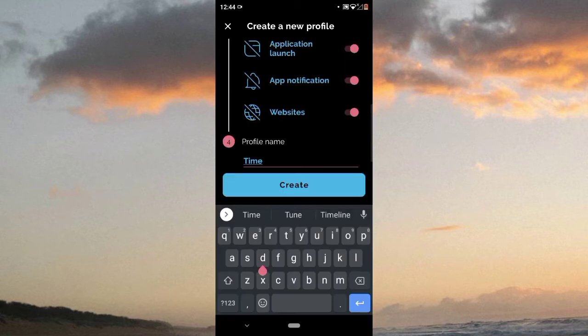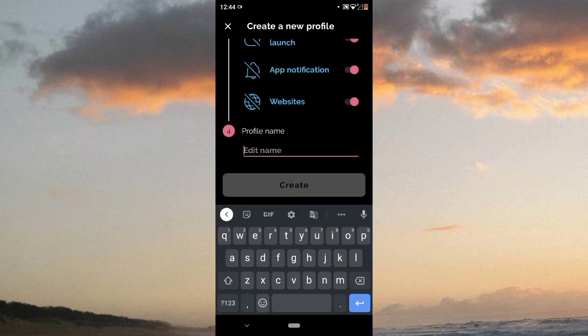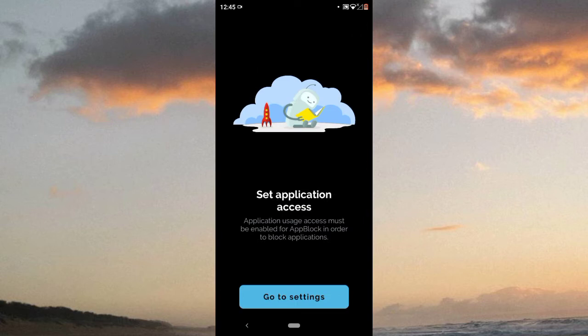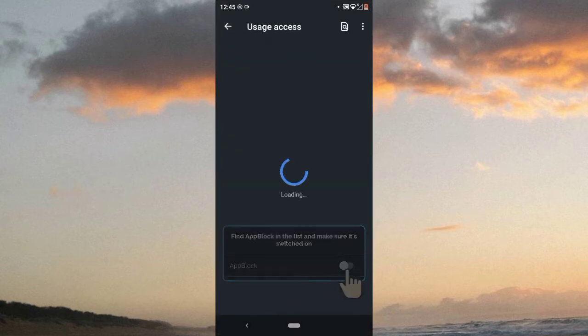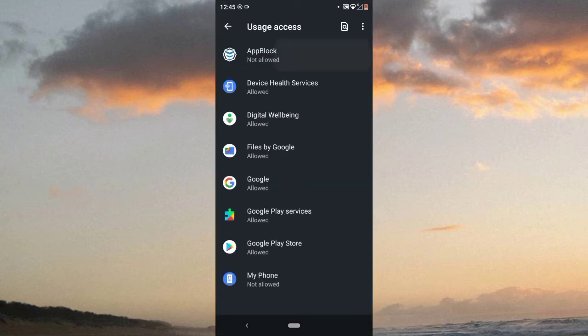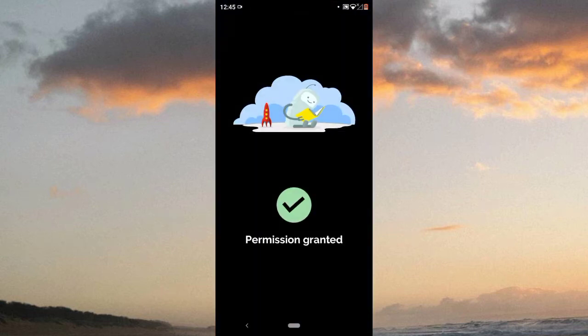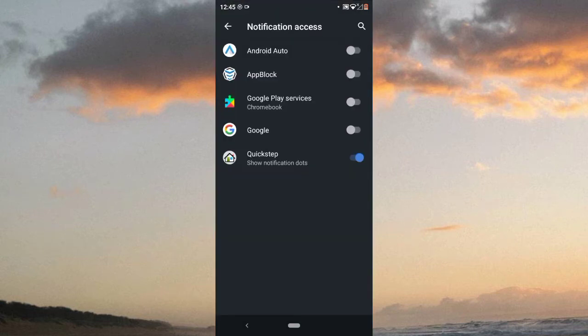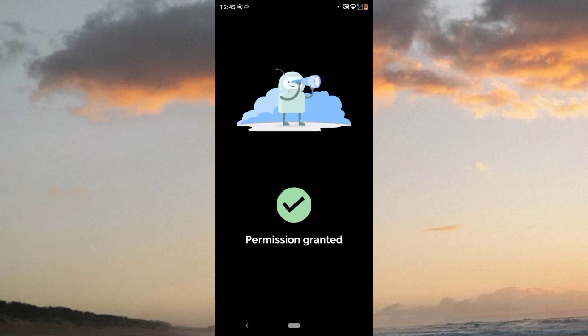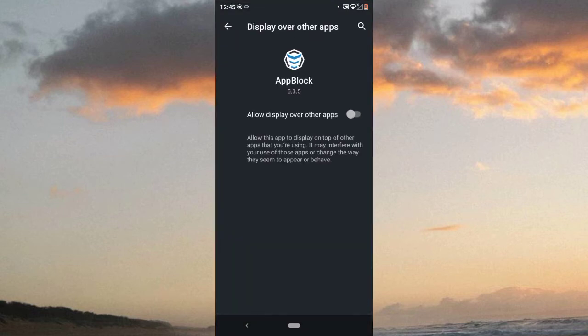And now set up profile name. So I set up profile name as blocked, and now create. You can set any names, then go to settings and allow all the permissions which the app wants to block apps, allow, then go to settings, app block.